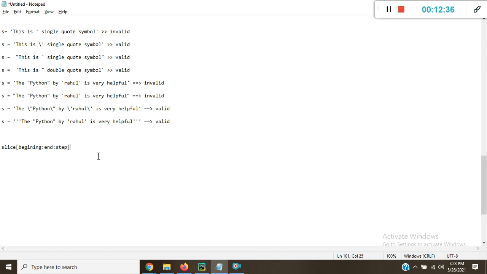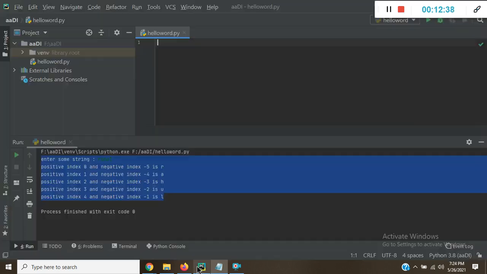Okay, suppose I have a string, learning Python is very easy. I'll apply a print here with a slice operator, 1 to 7, with step 1. Begin means it starts from 1.